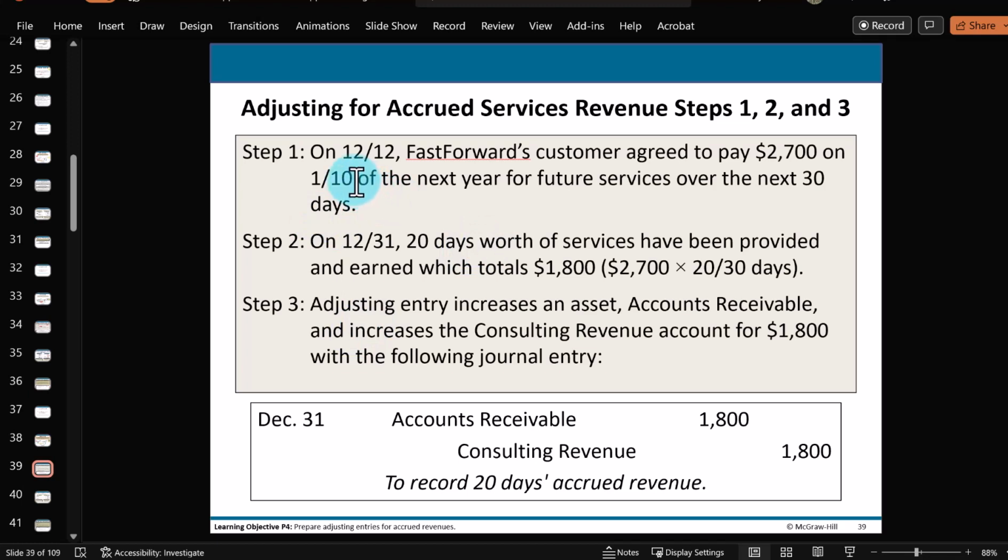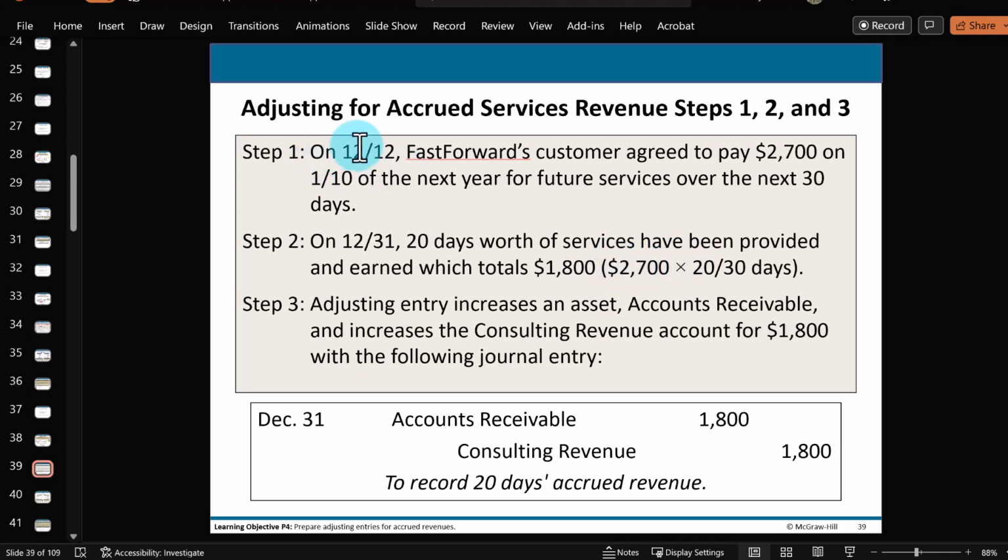So here on December 12th, a customer agreed to pay us $2,700, but that payment is not going to be made until next month, next accounting period, on January 10th. We're going to provide services though from the 12th through the 10th, December 12th to January 10th. That's 30 days, of which 20 of them fall here in the current month of December. In other words, we're earning two-thirds of that $2,700 that we haven't yet collected.